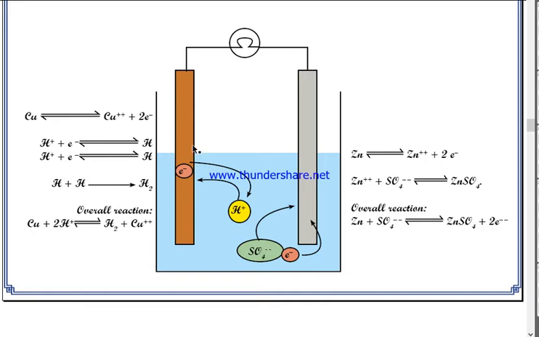Do you know anything about electrical potential? Electrical potential is the tendency of an element to accept electrons. Since the electrical potential of copper is less than hydrogen, when hydrogen approaches here, it indeed takes an electron from copper.